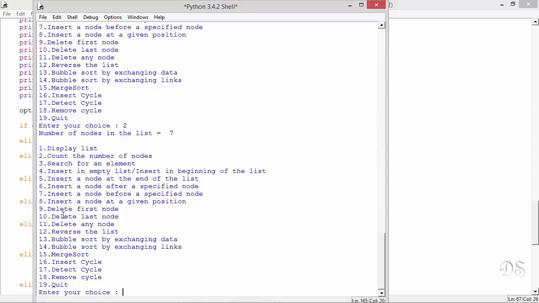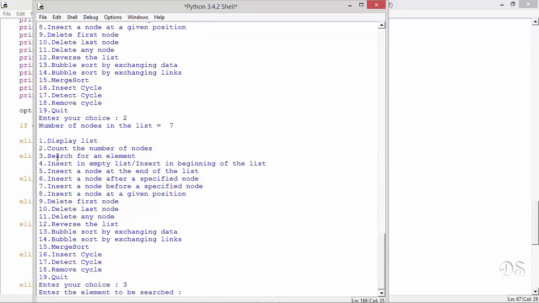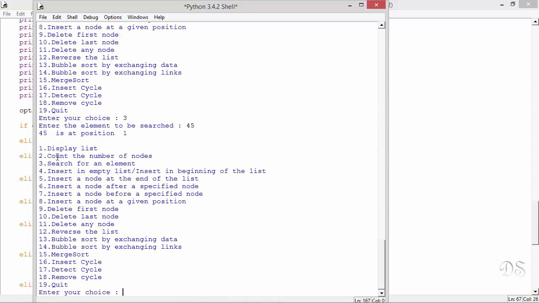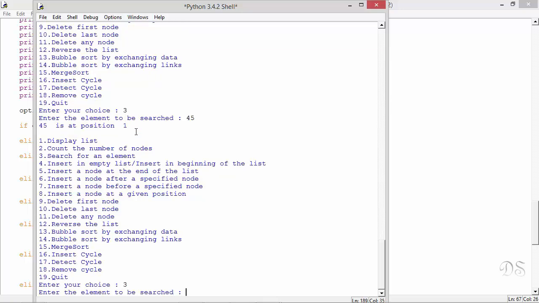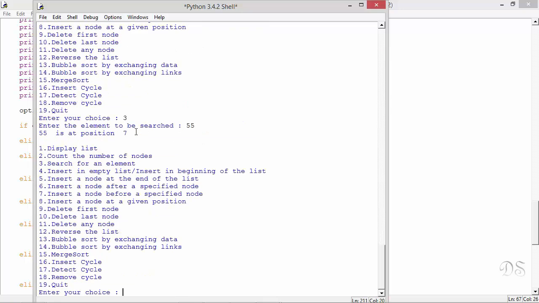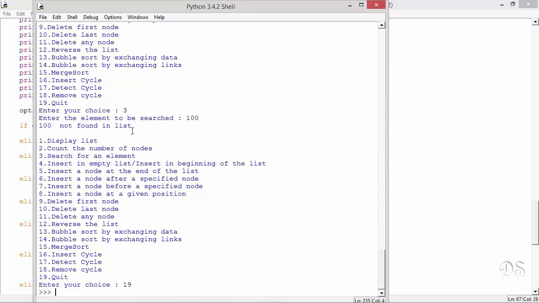Now let's search for an element in the list. For that we'll choose option 3. 45 is at position 1. Again we choose option 3 and search for 55. It is at position 7. Again we choose option 3. We search for 100. 100 is not found in the list. Choose option 19 and quit.